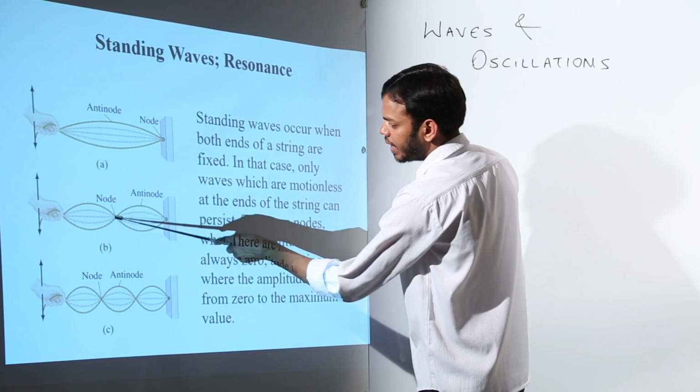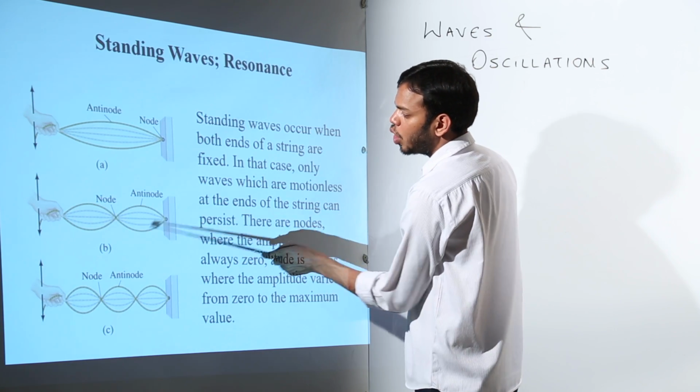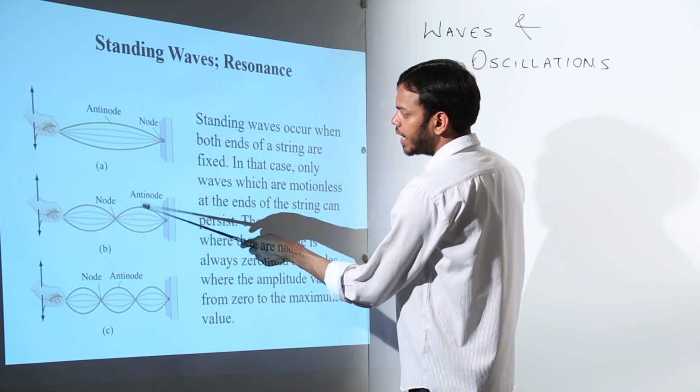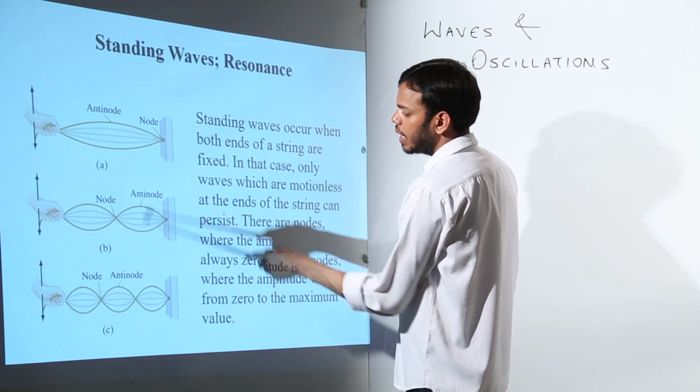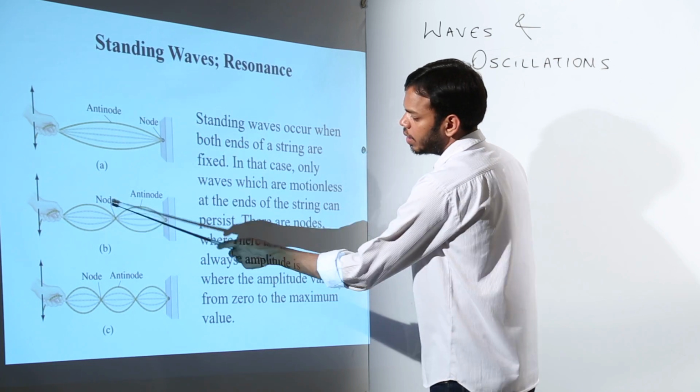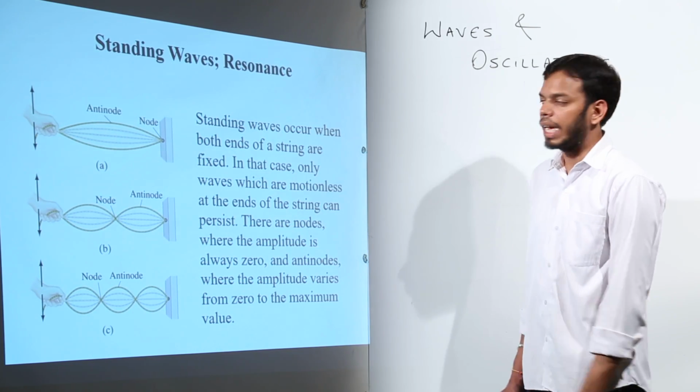So consider this wave, so this is a wave motion only. At a point where a node is forming, there is no amplitude, this is the mean position, and at the point where an antinode is forming, this is maximum amplitude. So this has got 1, 2 and 3 different types of waves.